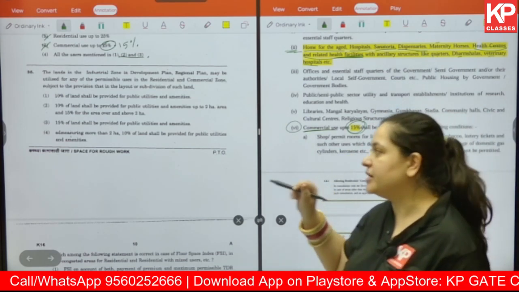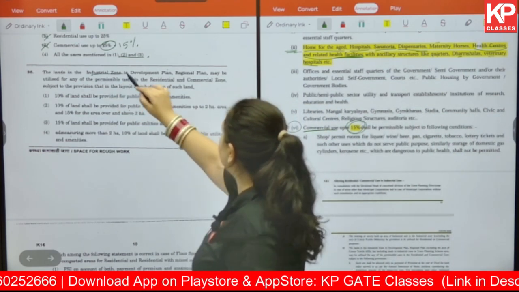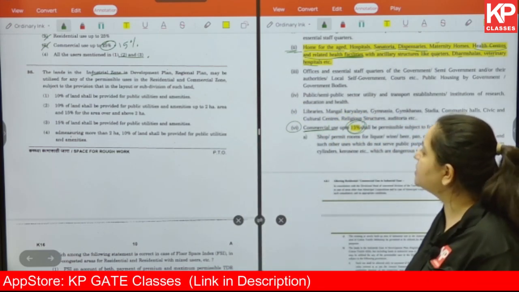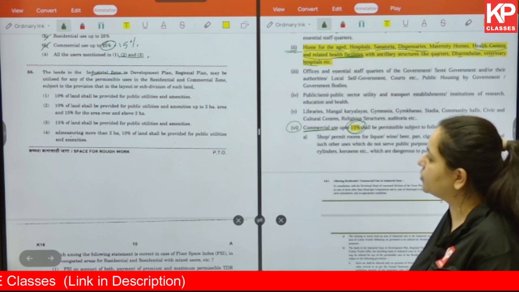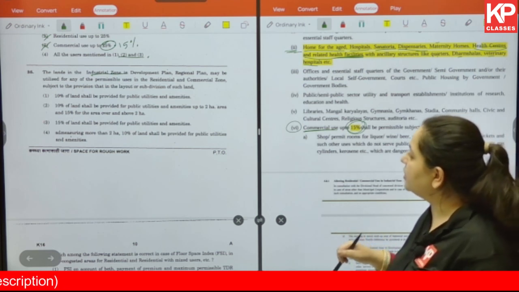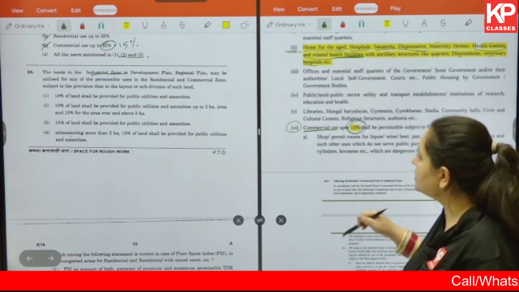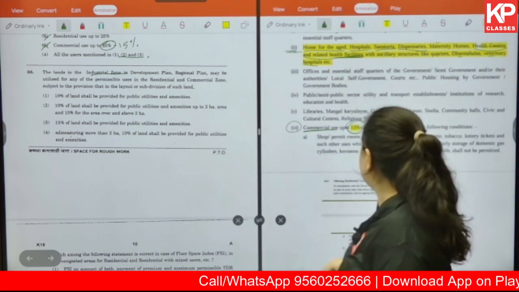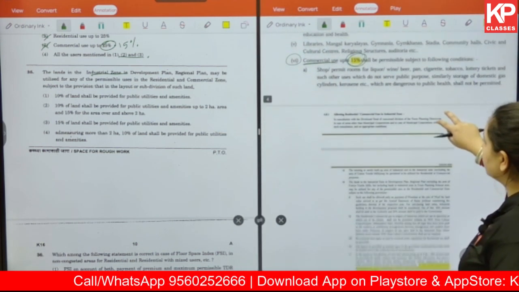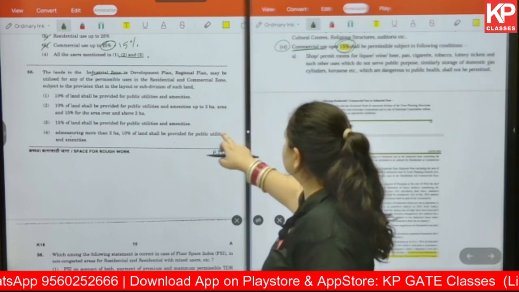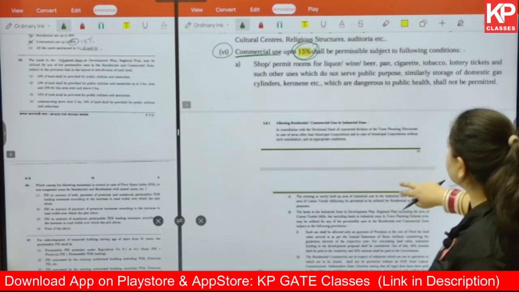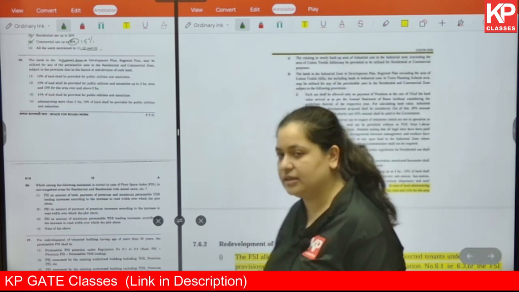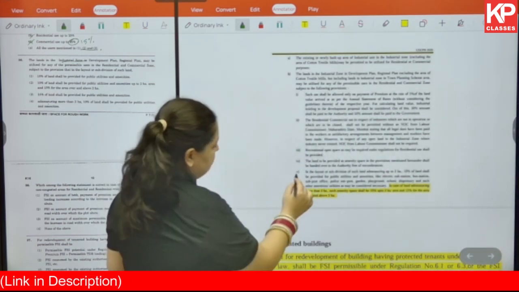The lands in the industrial zone in development plan, regional plan may be utilized for any of the permissible uses in the residential and commercial zone, subject to the provision that in the layout or subdivision of such land. What are we talking about here? Let's look into the document. Allowing residential, commercial in industrial land use. Okay, under point number 5 you will find the necessary details.